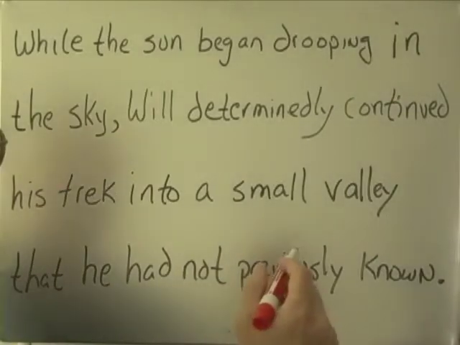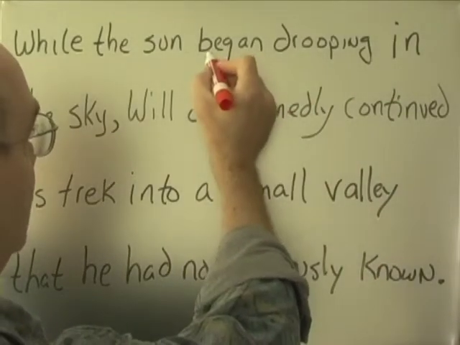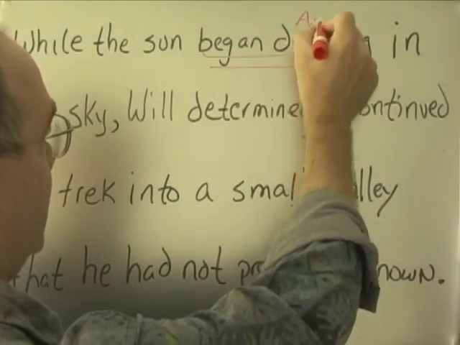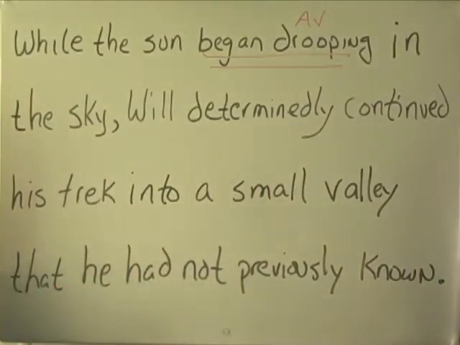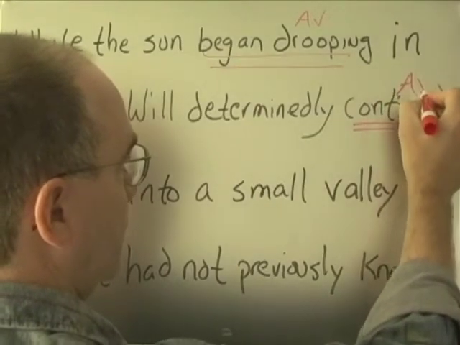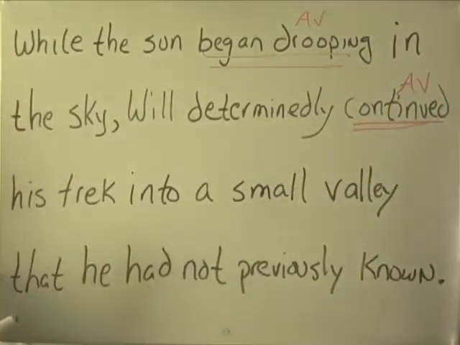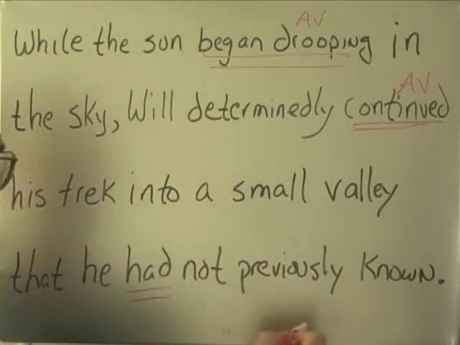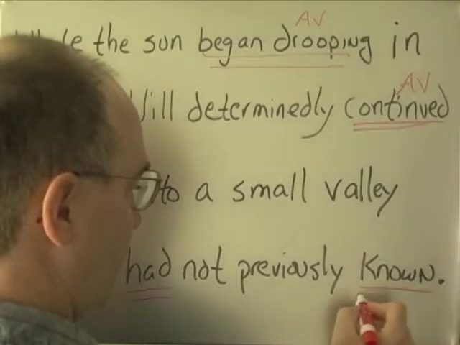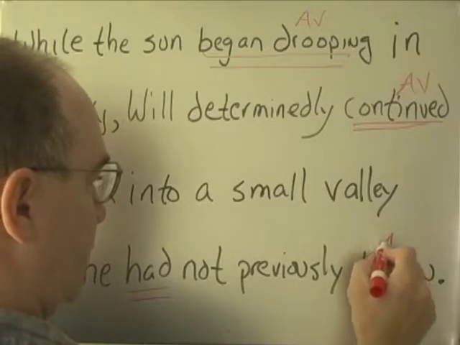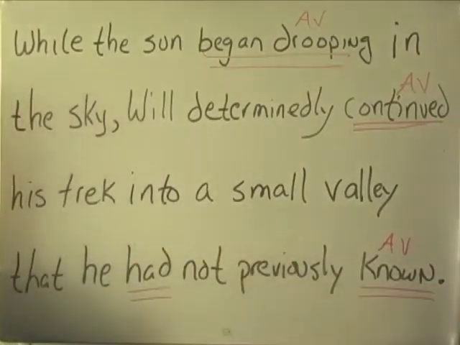To droop, begin drooping, began drooping, there's one verb, action verb. Will continued, here's the second one, action verb. Into a small valley. Had, there's a helping verb, and there's the main verb, known, to know. So I'll put the action verb over this, but it goes for both.